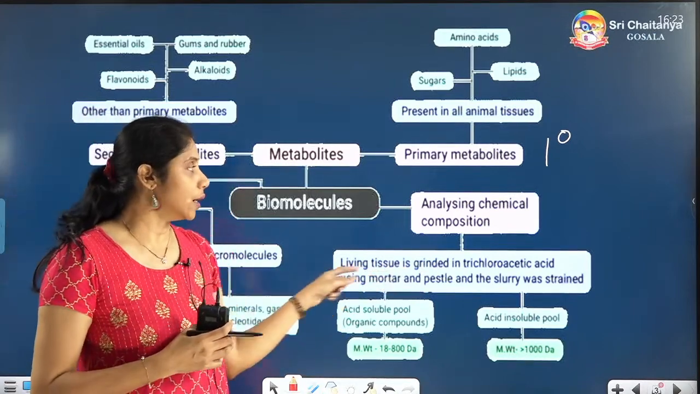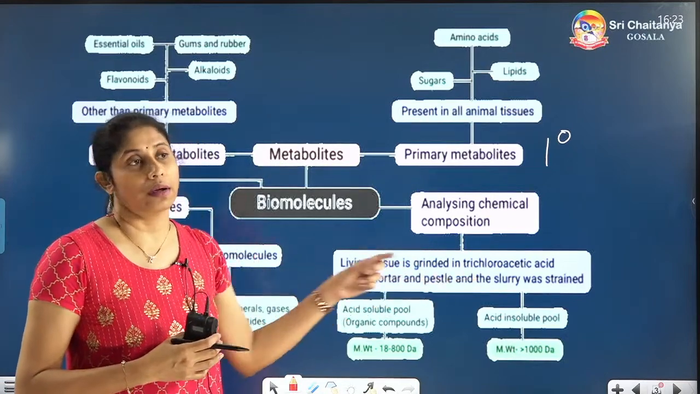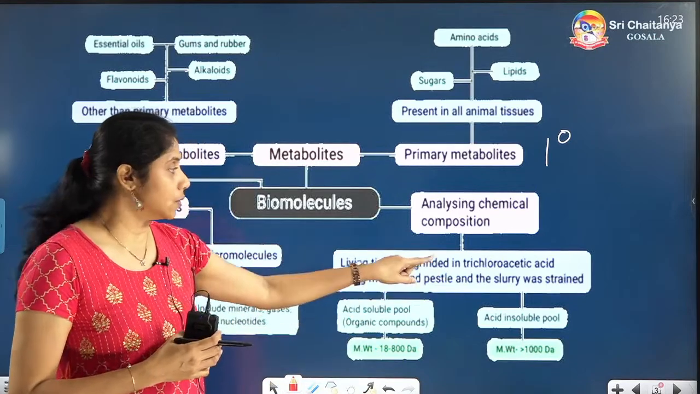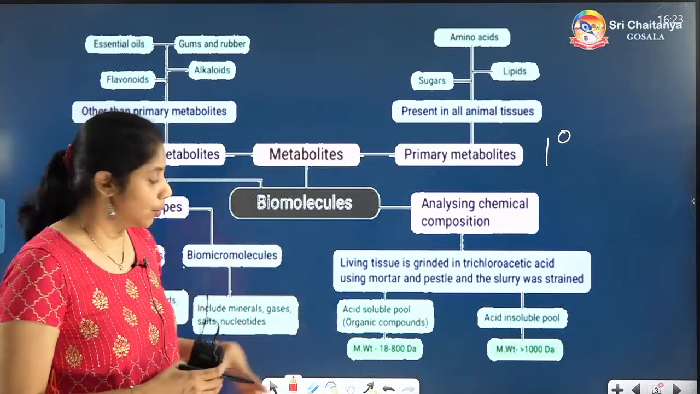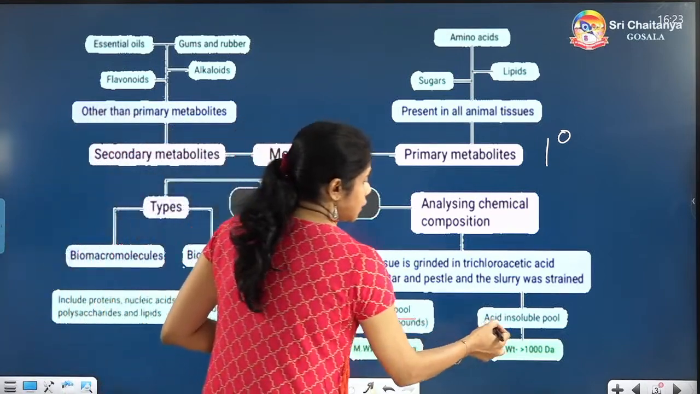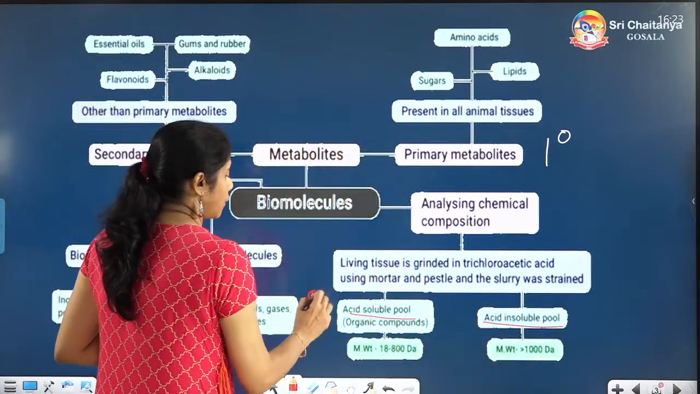Living tissue is ground in trichloroacetic acid using a mortar and pestle, and the slurry is strained. Whatever liquid is collected in the jar is called the slurry, and it is strained. Strained means filtered. Then we get the acid soluble pool. All of you can see here, the acid soluble pool is there and the acid insoluble pool is there. What is the acid soluble pool? The filtrate.